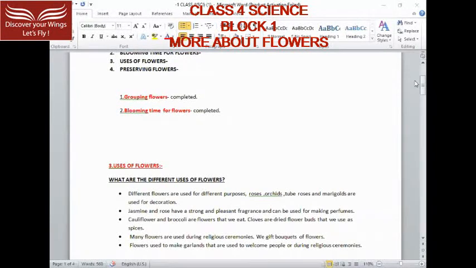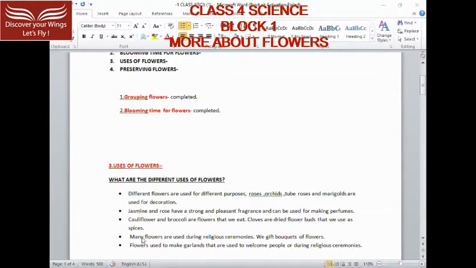Next, jasmine and rose have a strong and pleasant fragrance and can be used for making perfumes. Cauliflower and broccoli are flowers that we eat. Cloves are dried flower buds that we use as spices. We all use them at home.